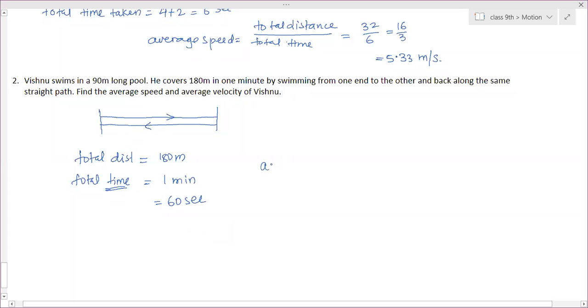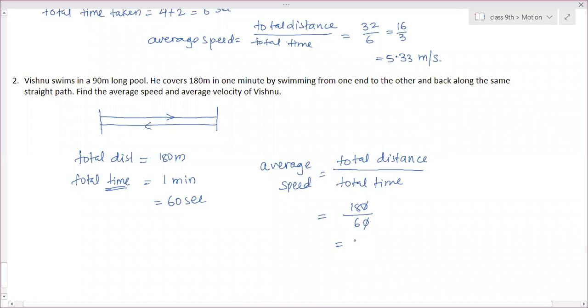Now how to find out average speed? What is the formula of average speed? Total distance by total time. Very good. Total distance divided by total time. So what is the total distance? We already wrote 180. What is the total time? 60 seconds. Can you divide now? Zero cancels. So what is the answer?